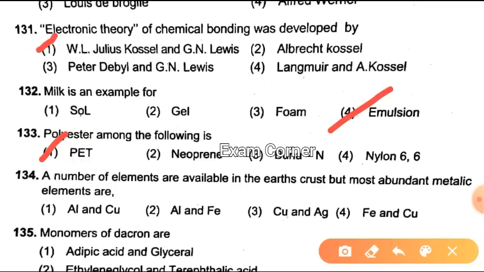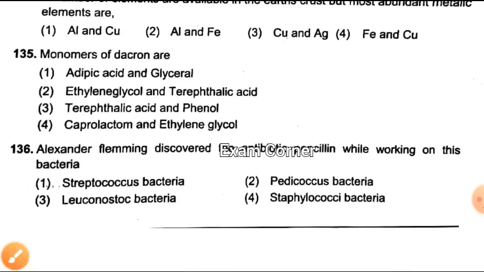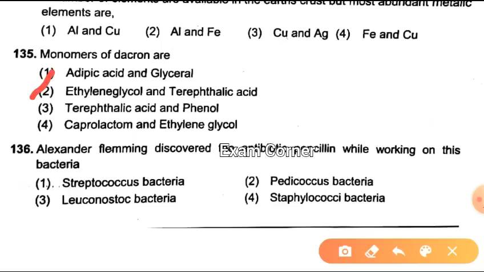Next one. Among the number of elements available in the earth's crust, the most abundant metallic elements are, okay, aluminum and Fe, iron is the right answer. Next one. Okay, next. Monomers of Dacron are, here the correct answer is option 2, ethylene glycol and terephthalic acid. Okay. Next one.